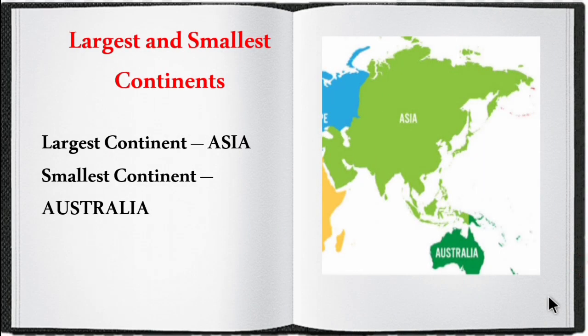Now let's see which is the largest and smallest continent. Among these 7, the largest continent is Asia and the smallest continent is Australia. So make a note of it. Largest continent is Asia and smallest continent is Australia. It may be asked in one word.